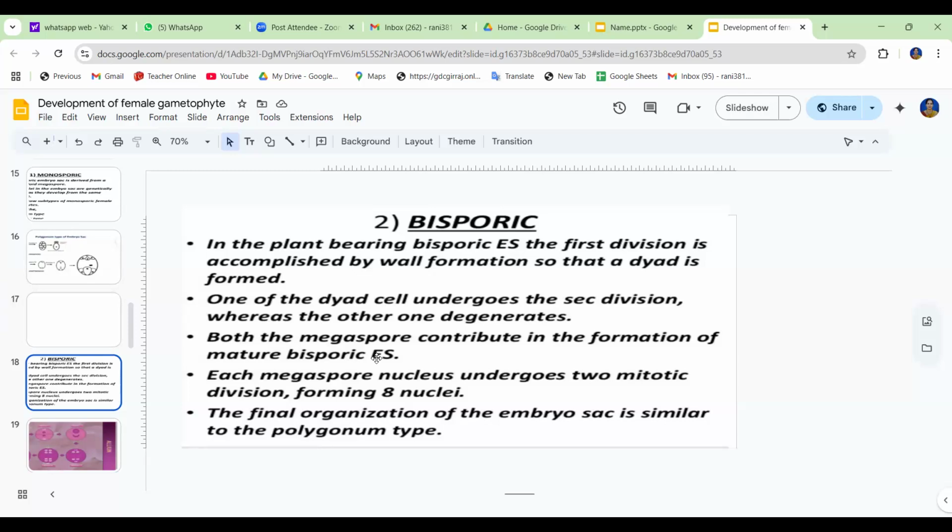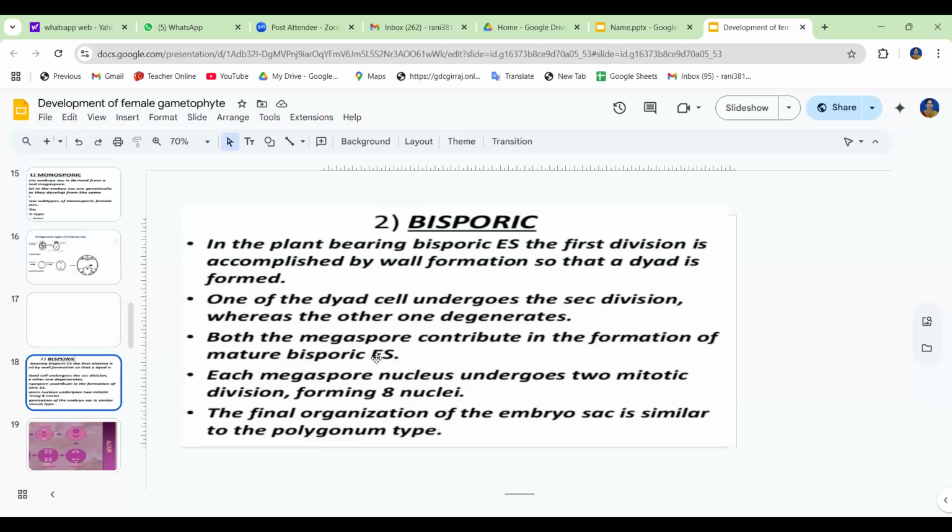So both the megaspores can contribute in the formation of the mature bisporic embryo sac. In this, almost all such embryo sacs arise from one of the two dyad cells after meiosis 1.